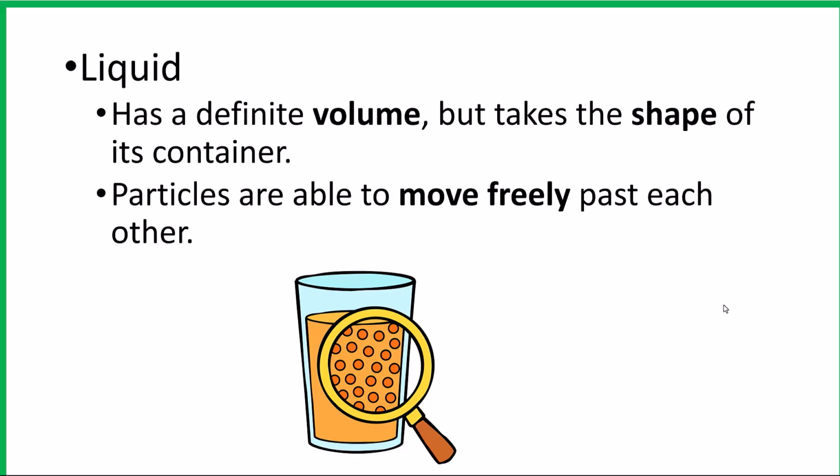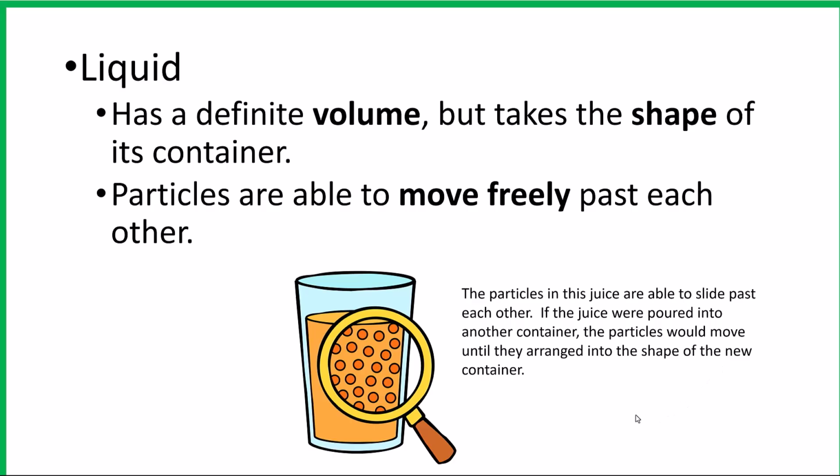Liquids have a definite volume, but they take the shape of their container. Particles are able to move freely past each other. So these particles in a liquid kind of slide past each other, and they are a little bit more spread out than those in the solid. You can see how it's not quite a regular pattern. And as you, of course, know, liquids change shape as you pour them into different containers.